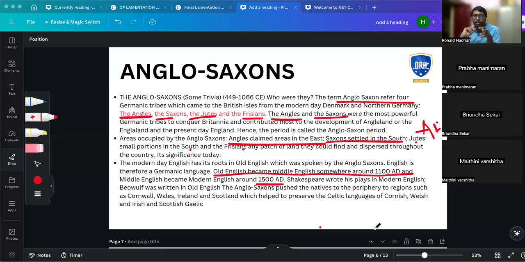I mean, there were many tribes, right? The Celts, what happened to the Celts? Celts also were moved to the periphery. They were moved to Wales and Scotland. This is one of the reasons Britain has a lot of accents. Within Britain itself, there will be a lot of inflections on language. If you go to Scotland or Ireland, their slang is totally different, right? They don't talk like proper Englishmen. Their slang is different.